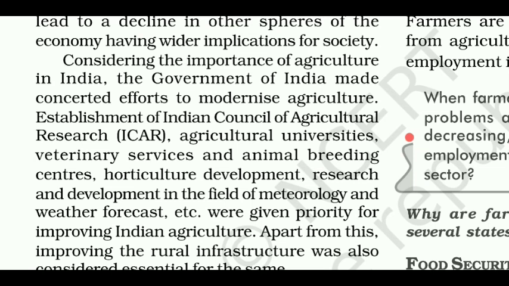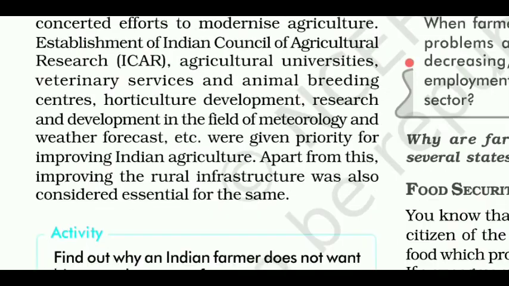Establishment of Indian Council of Agricultural Research (ICAR), agricultural universities, veterinary services and animal breeding centers, horticulture development, research and development in the field of meteorology and weather forecast, etc. were given priority for improving Indian agriculture. Apart from this, improving the rural infrastructure was also considered essential for the same.